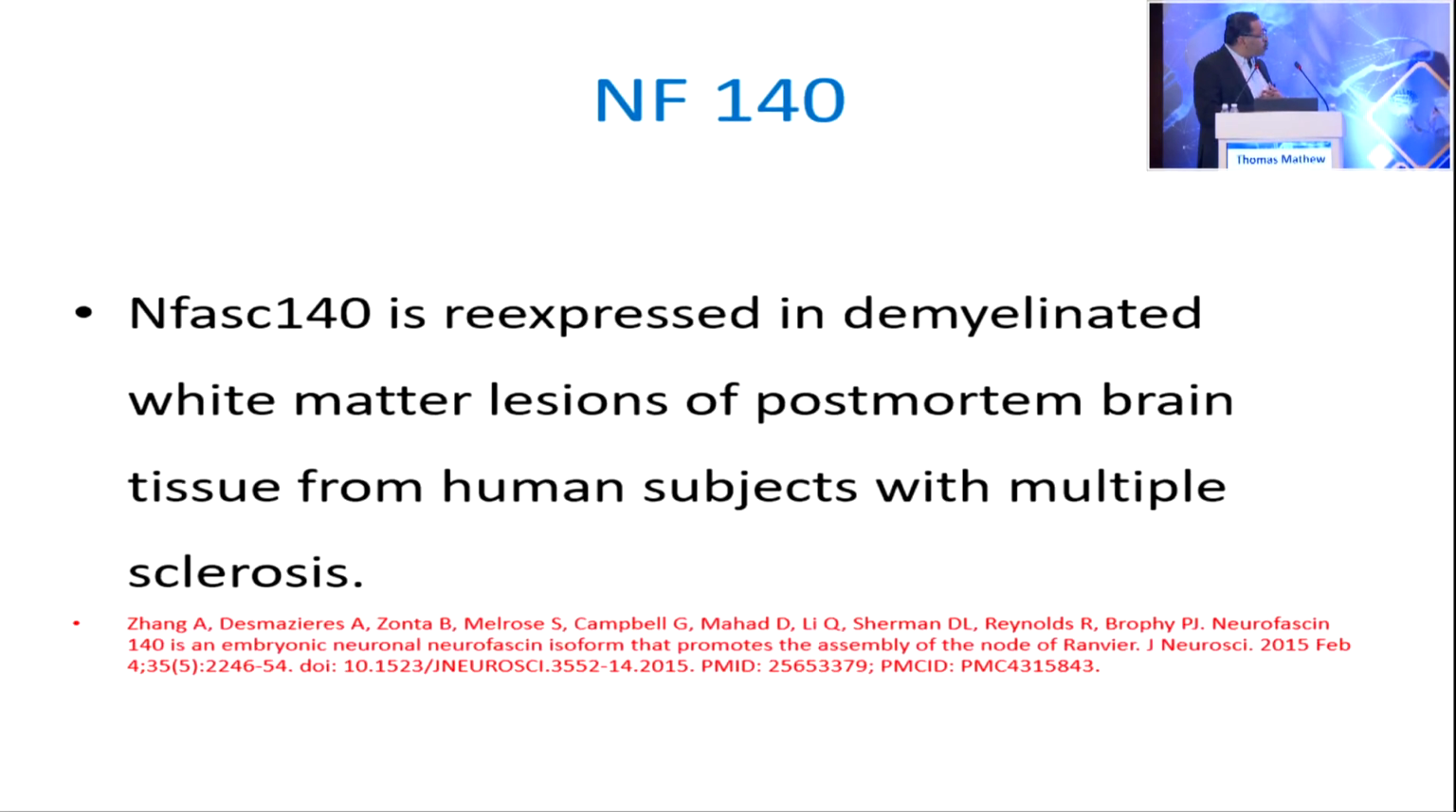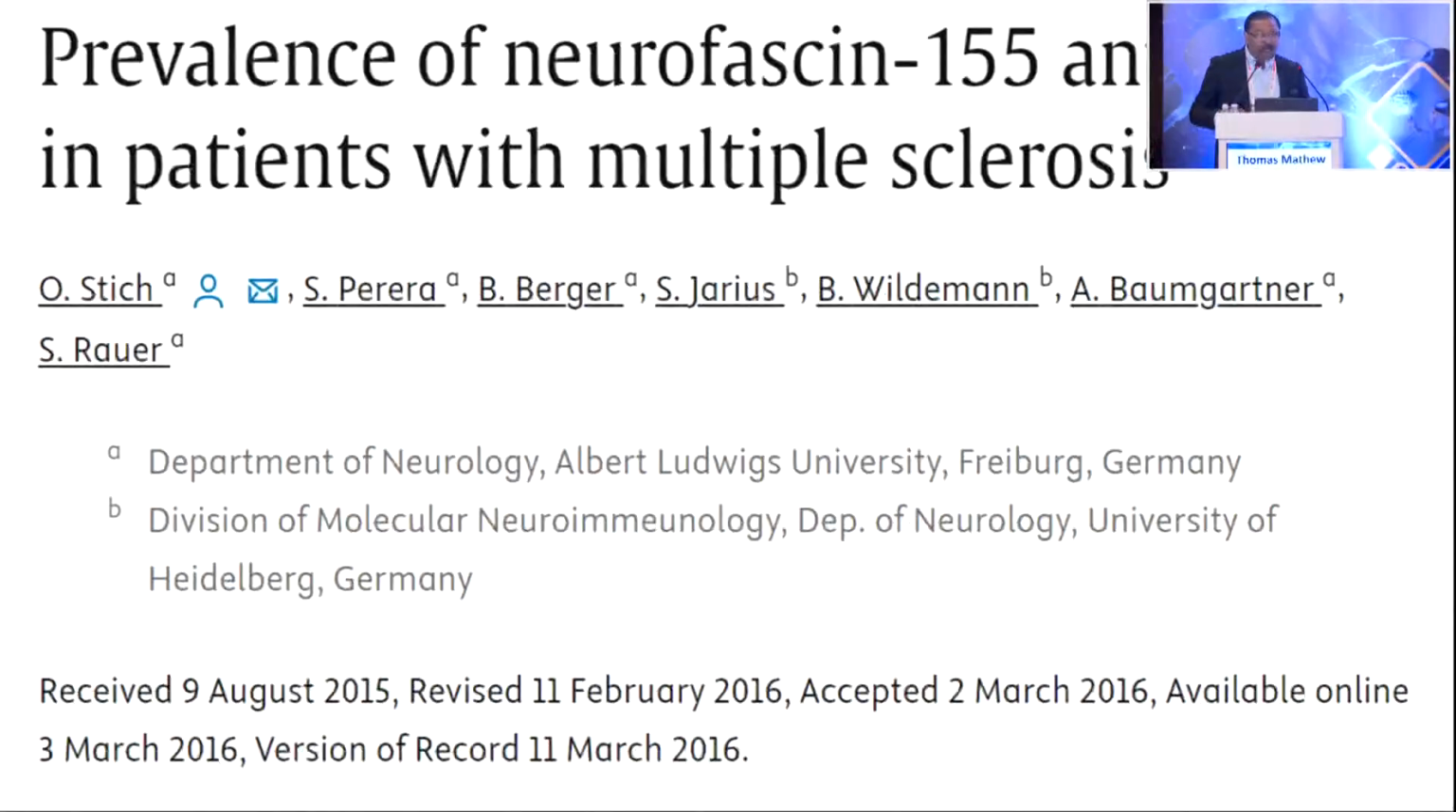And then in postmortem studies of the brains of human subjects, they could see NF140. This is a study by Stathopoulos et al. on the prevalence of neurofascin 155 antibodies in patients with multiple sclerosis. So if you see the Western literature, they've studied 155, which is common in CIDP, and they found that the proportion of patients with MS with neurofascin 155 is very small.